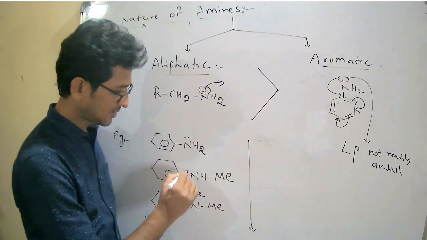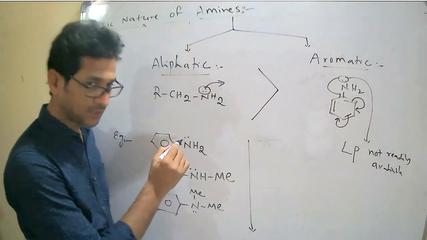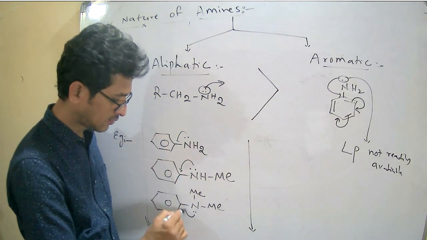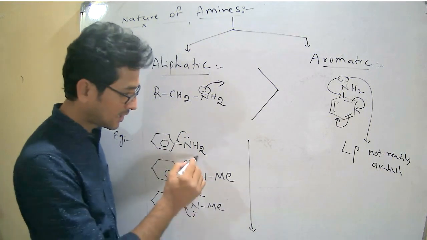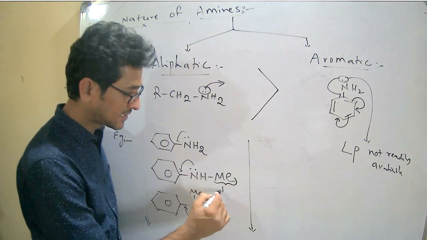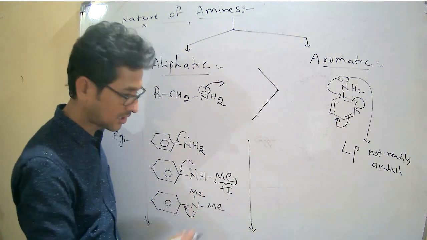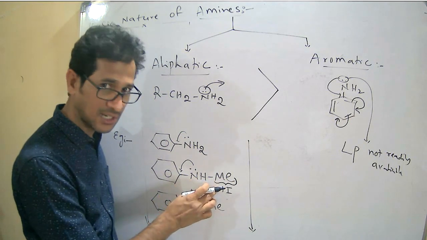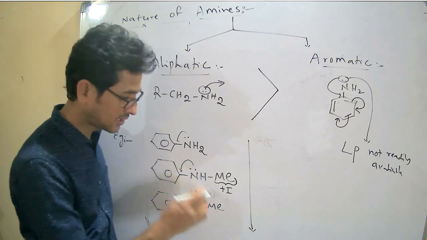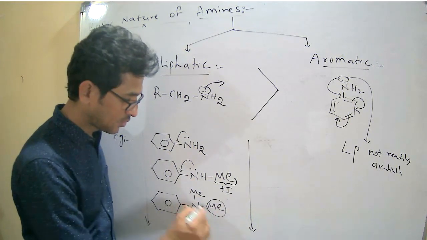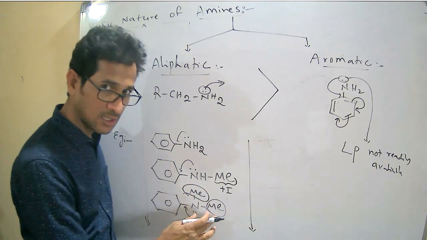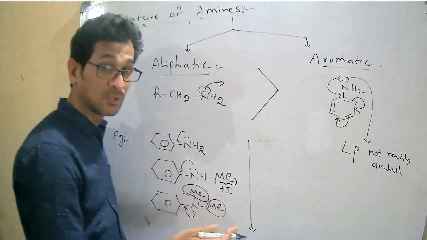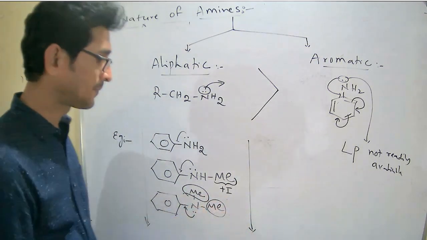Okay. Now see. Here we know that this lone pair is involved in the delocalization. But now what happens in the second example, it contains the plus inductive effect group, electron releasing group. Therefore, due to the presence of the electron releasing group, this lone pair may be available for donation. Now, in the third example, two electron releasing groups are present. Therefore, the lone pair present on the nitrogen is readily available. There are chances because it can donate electrons.